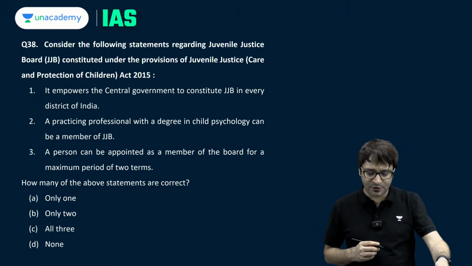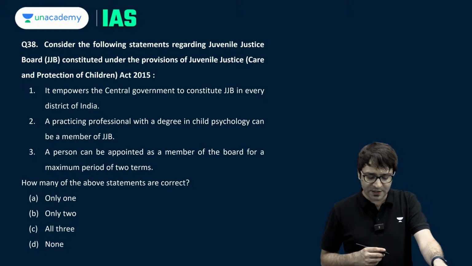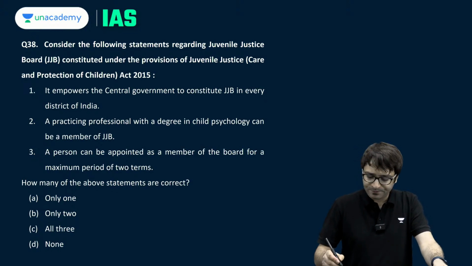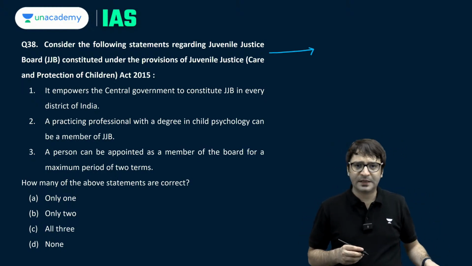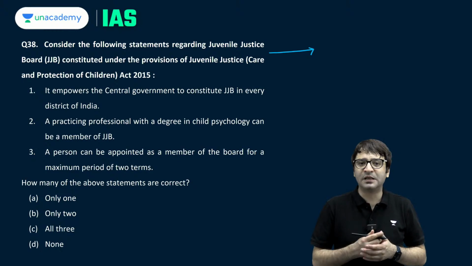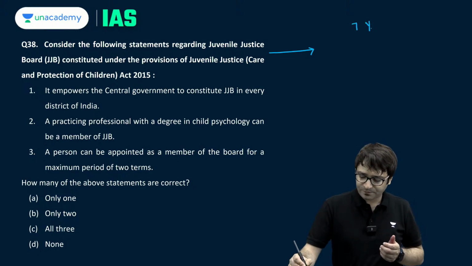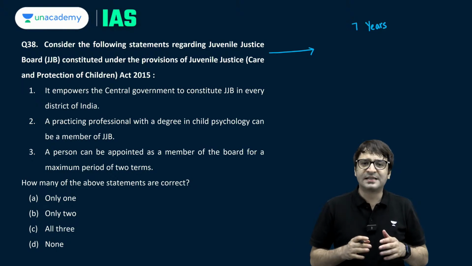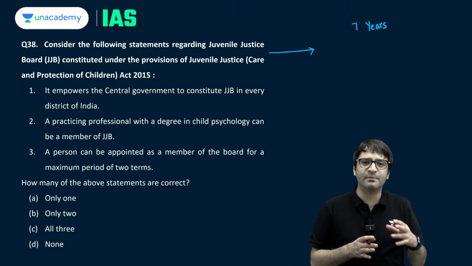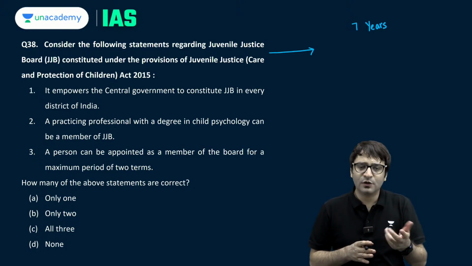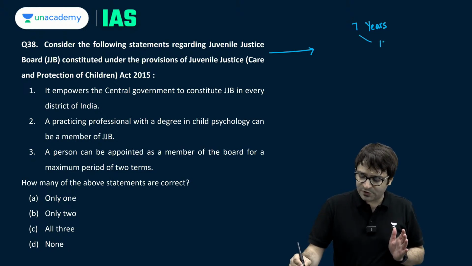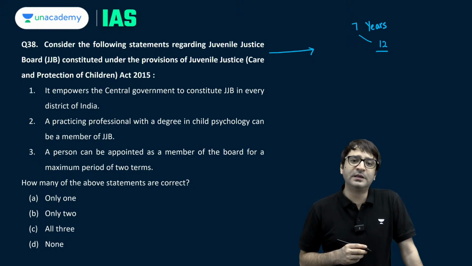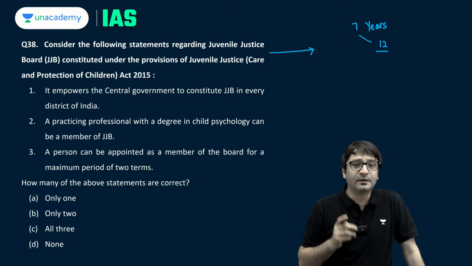Consider the following statements regarding the Juvenile Justice Board constituted under the provisions of the Juvenile Justice, Care and Protection of Children Act 2015. In India, the age of criminal culpability is 7 years. In a sense, if a child less than the age of 7 commits murder, commits a crime, you will not be held accountable. But if there is a child in the age group of 7 to 12, you will be held accountable if you are of mature mind.